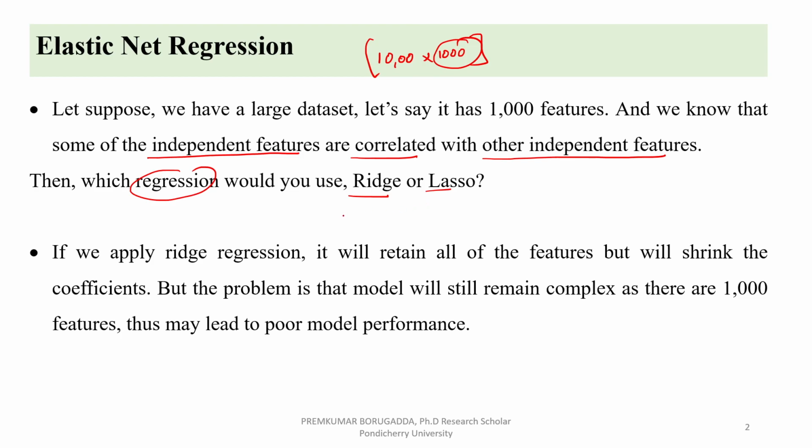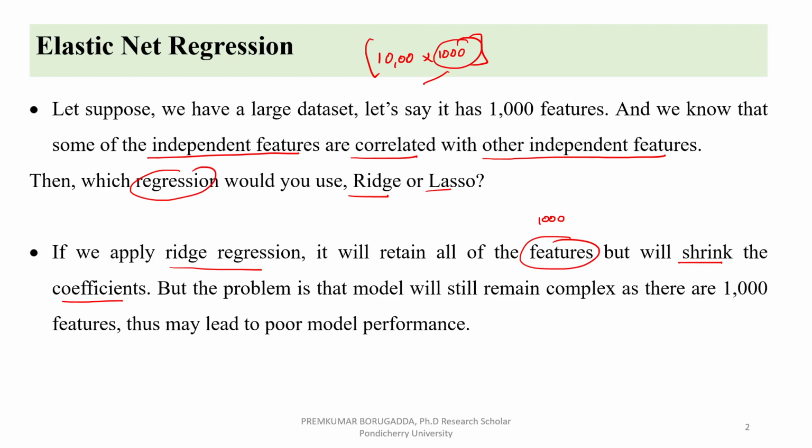If you apply ridge regression in this kind of scenario, what will happen? Ridge regression will retain all the features, which means all 1,000 features, but it will shrink the coefficients. When you apply ridge regression, the coefficient values may be reduced, but not be zero.